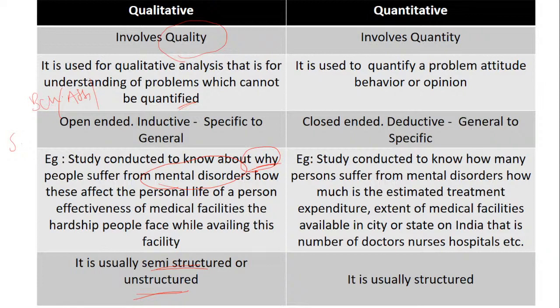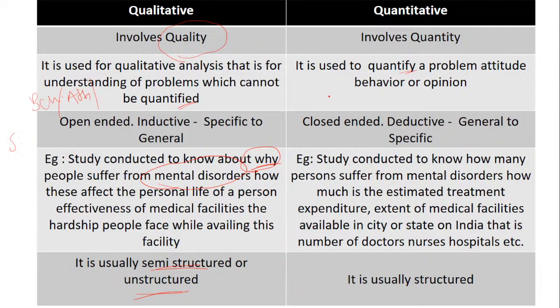Now, the same thing for quantitative research. It is that phenomenon which includes quantity. When I say quantity, it means it is used to quantify a problem, attitude, behavior or opinion. When I say quantify, it means what type of attitude, behavior or opinion you are studying in that particular research. You have to give a scaling. So for that you need to quantify it, you need to prove.